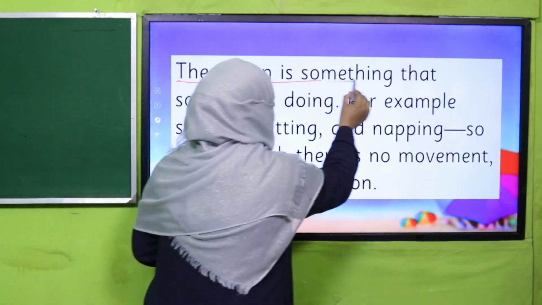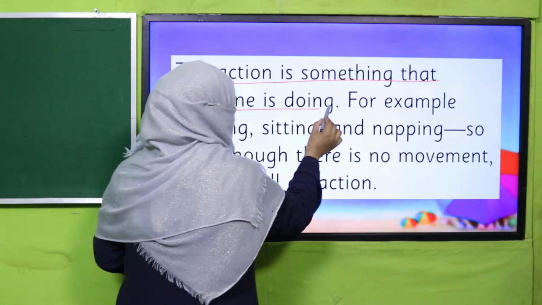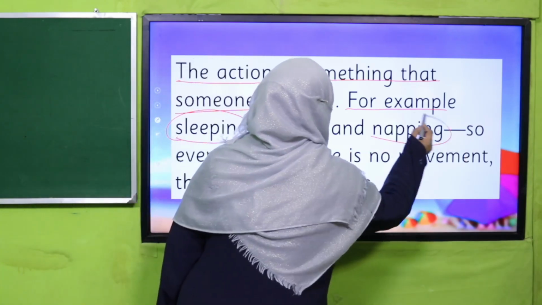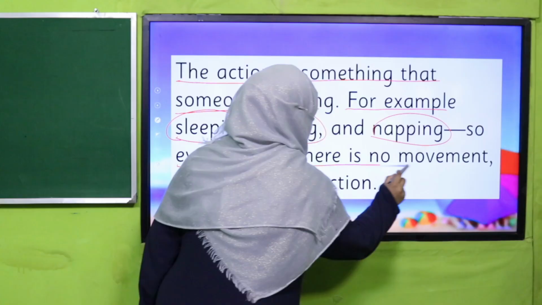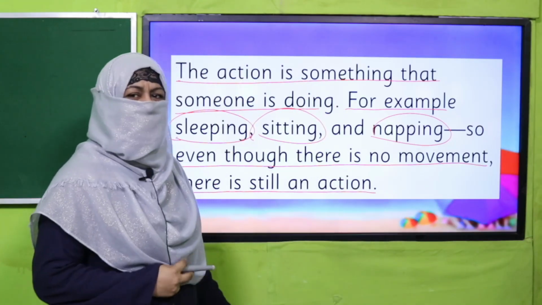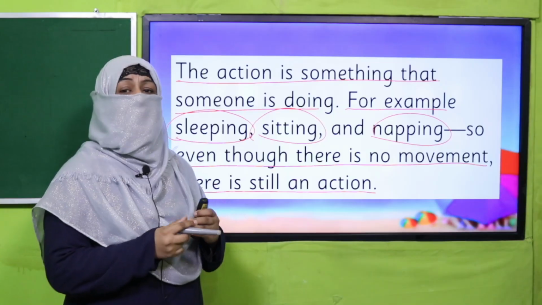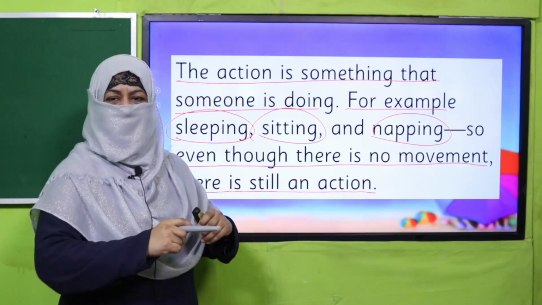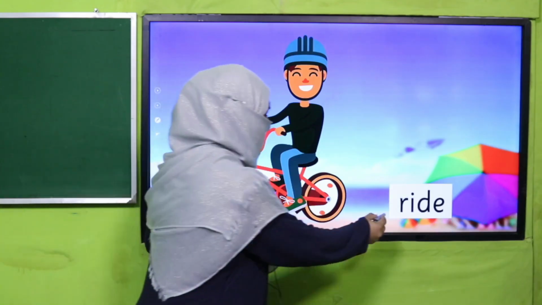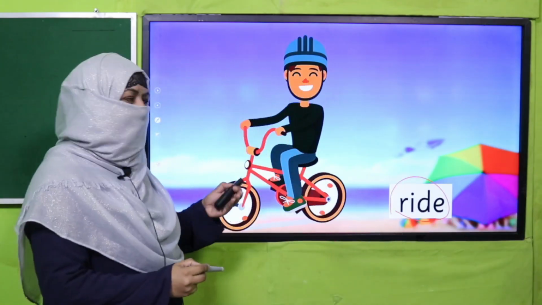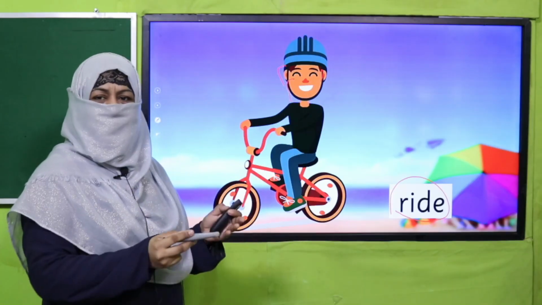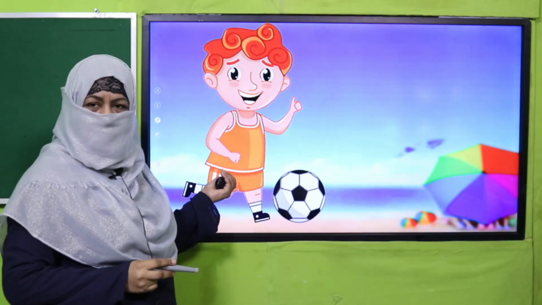The action is something that someone is doing. For example, sleeping, sitting and napping. So even though there is no movement, there is still an action. Okay, we know action means doing something, and doing does not mean moving around. Okay, for example, this boy rides. So ride is action word, and along with that, smile, looking at you, maybe listening to you, all are action words.